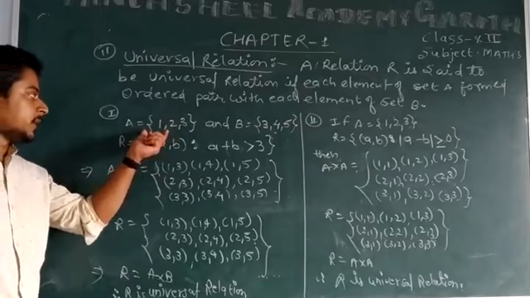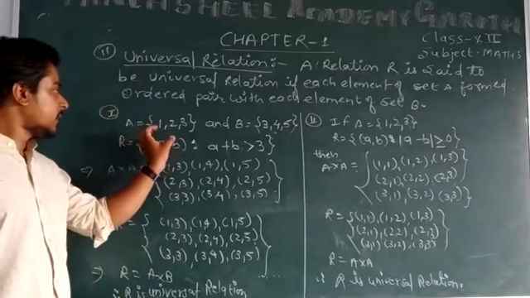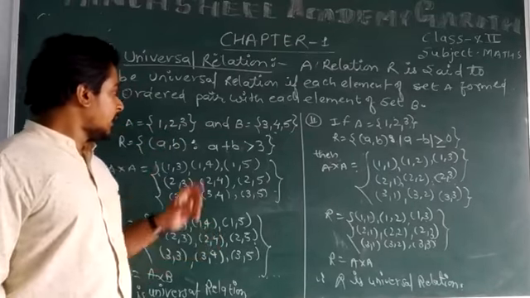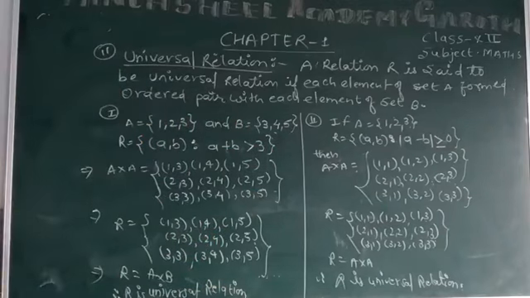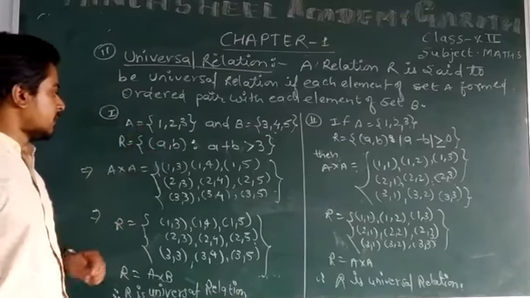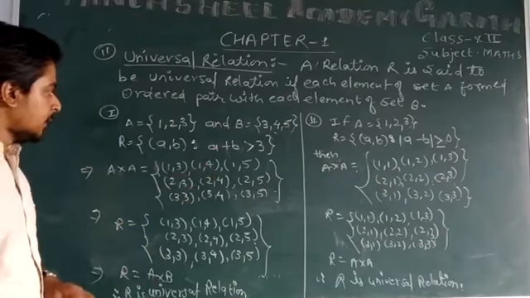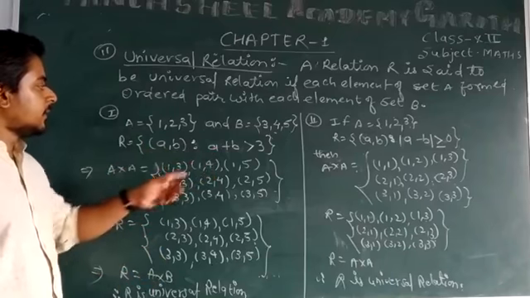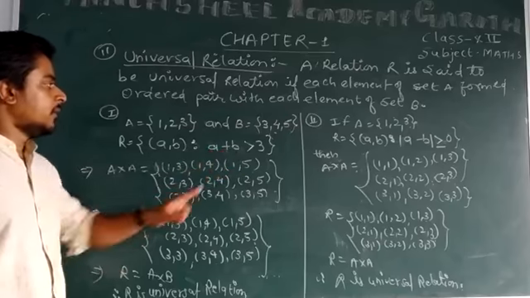will form ordered pairs. Each and every element will form an ordered pair with each and every element of the second set. Now the relation R is defined from A to B such that R contains the ordered pairs (a, b) such that a plus b is greater than 3. It means that only those ordered pairs will come into R where the sum of both numbers in the ordered pair is greater than 3.